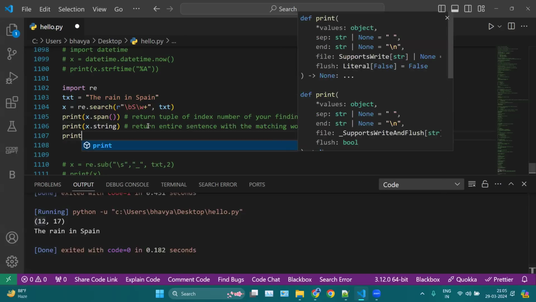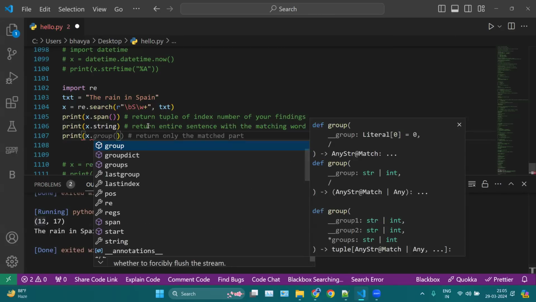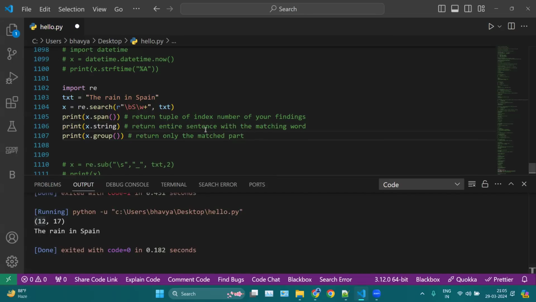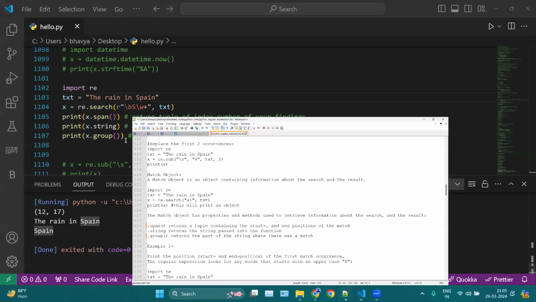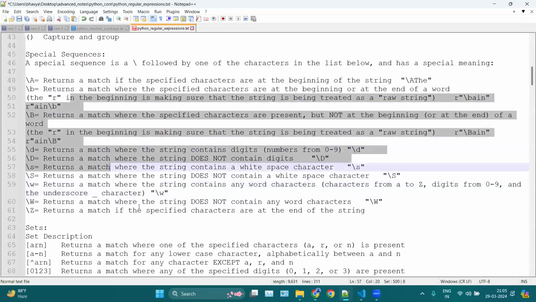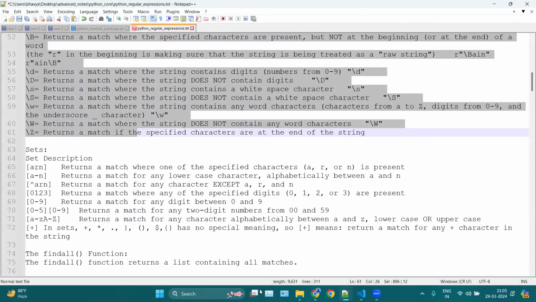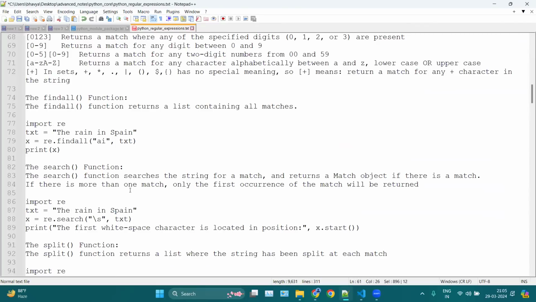Then here we have print x.group. This will return only the match part, means only Spain here. So basically these meta characters or special sequences you can use for finding a particular pattern. You can create your own pattern and you can find your match.